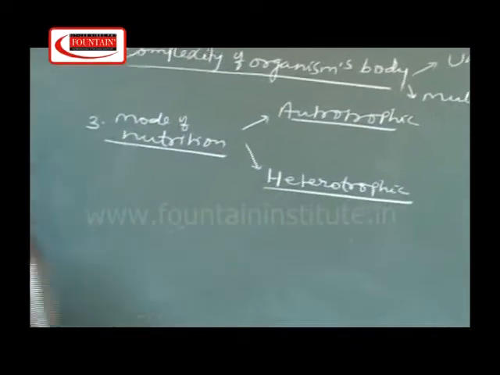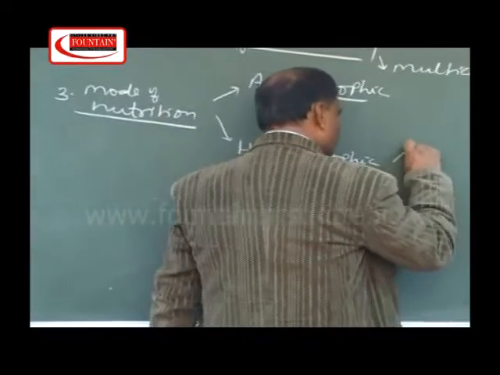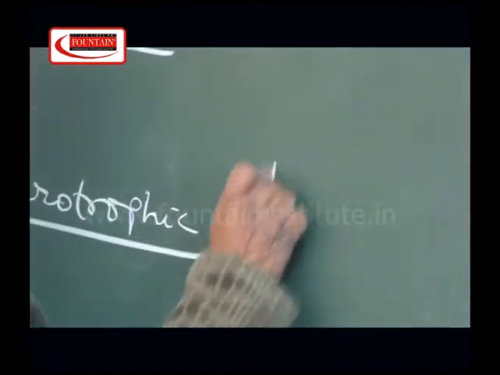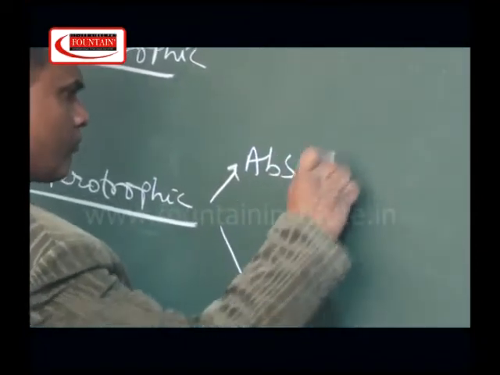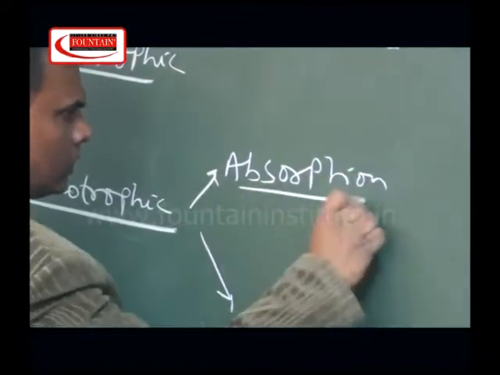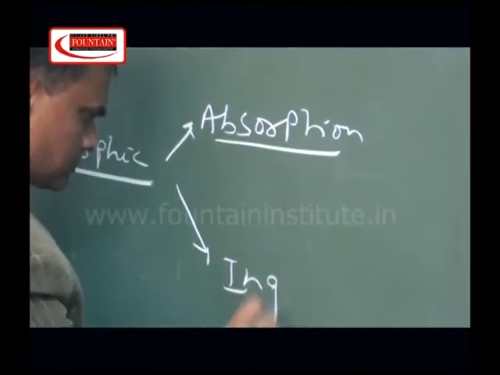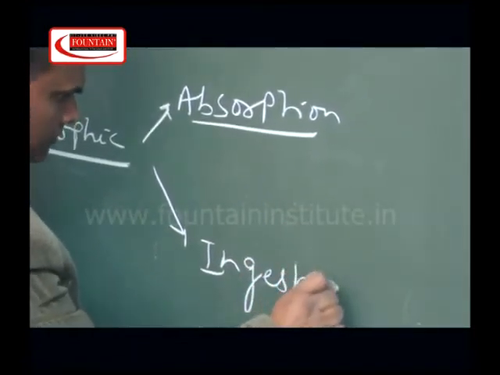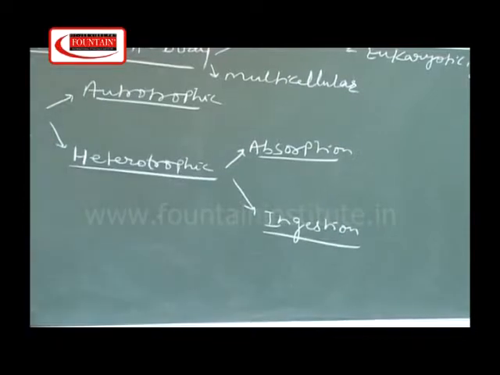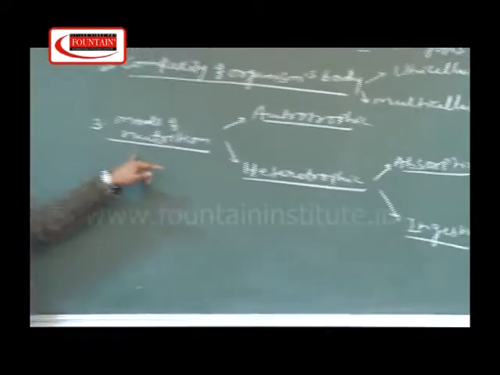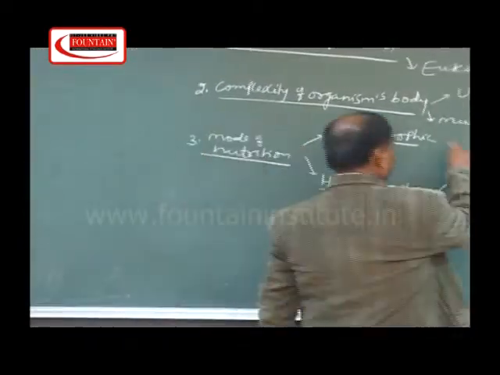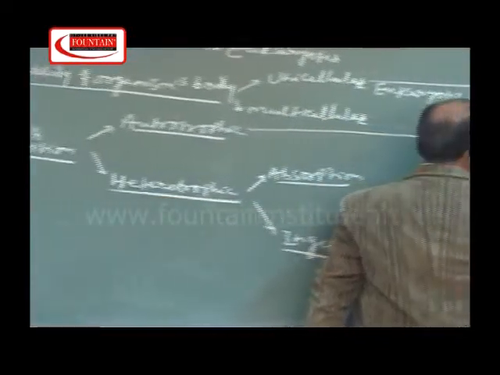This heterotrophic mode of nutrition is again divided into two parts, that is called absorption and ingestion. And on the basis of this third criteria, that is the mode of nutrition, Whittaker formed the rest of the 3 kingdoms.